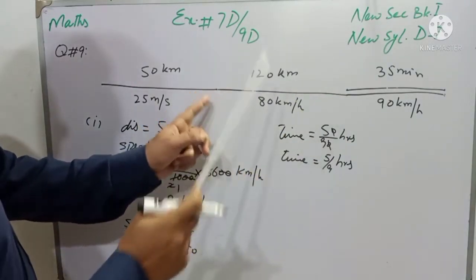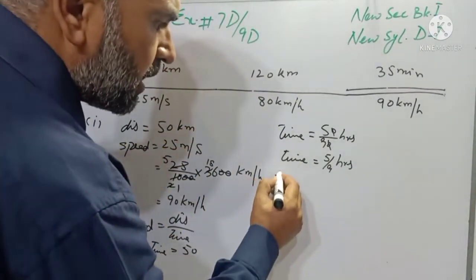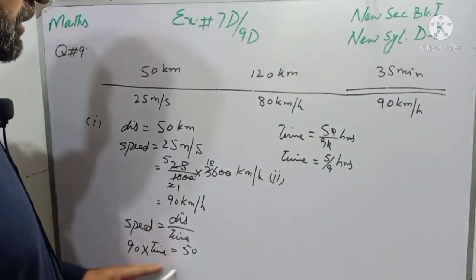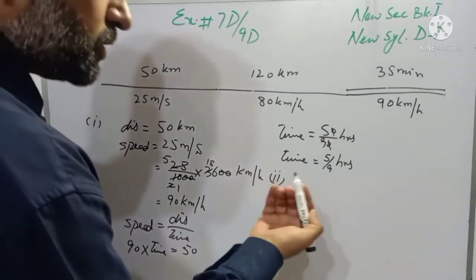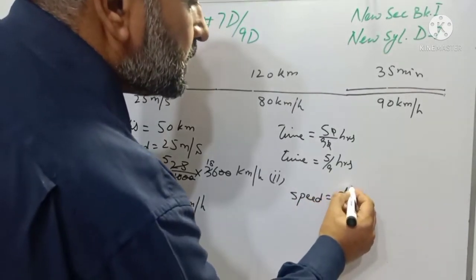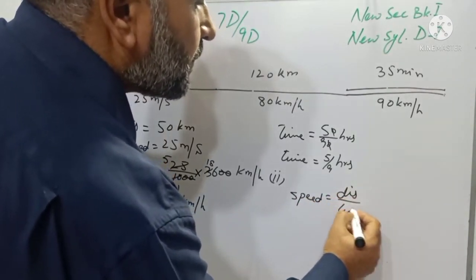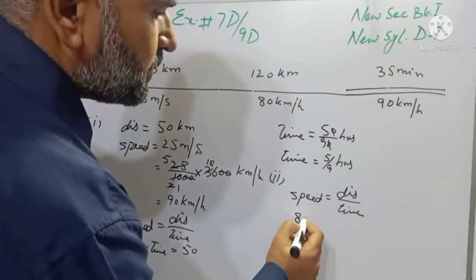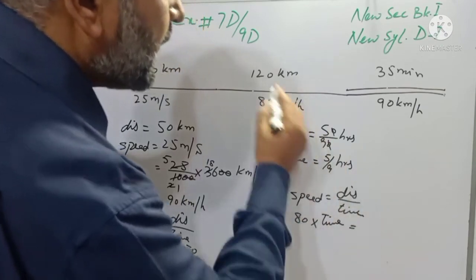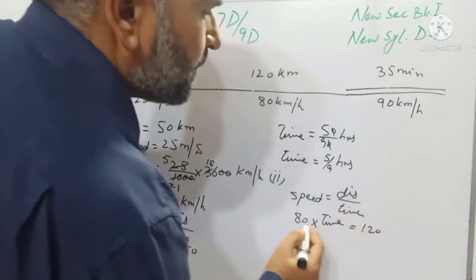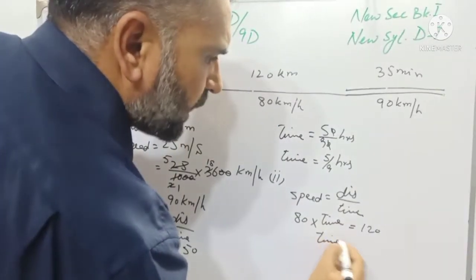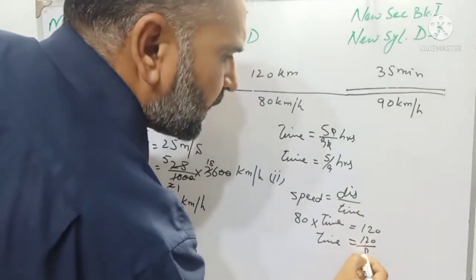For the second part, again I will apply the same formula to find the time, and for finding out time, that will be equal to distance over average speed. So you can use the same formula, speed is equal to distance over time, and speed is 80 kilometer per hour. Time we have to find, so it will be transferred to the other side, and distance is 120, and 80 is multiplying, so when I transfer it to the side, it will divide. So time will be 120 over 80.